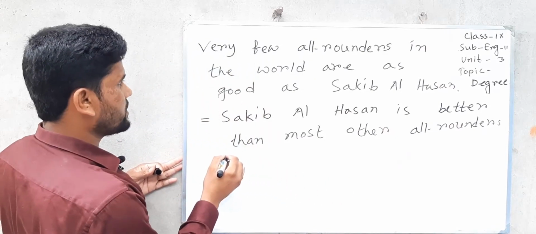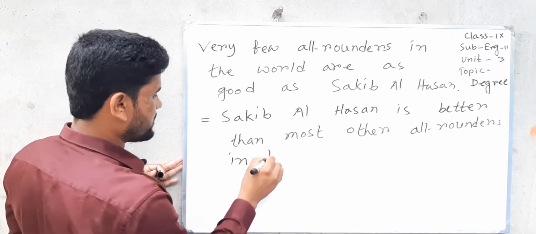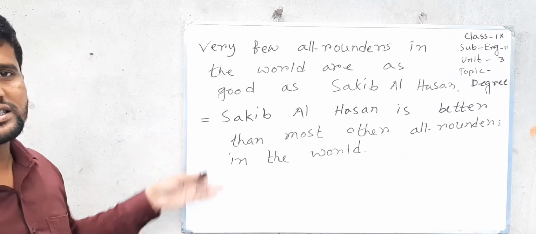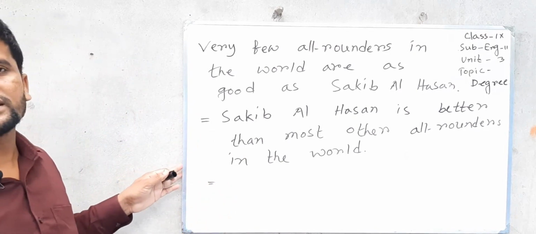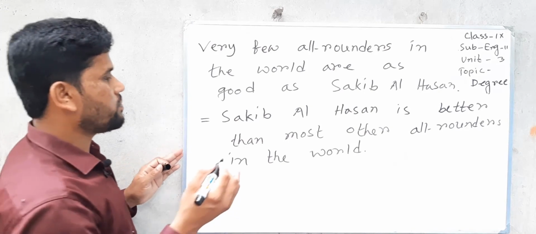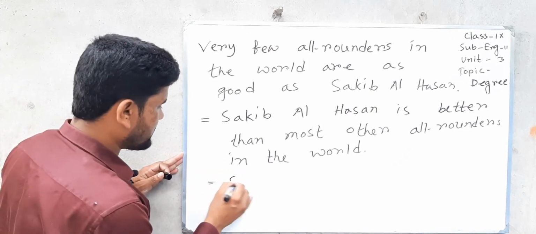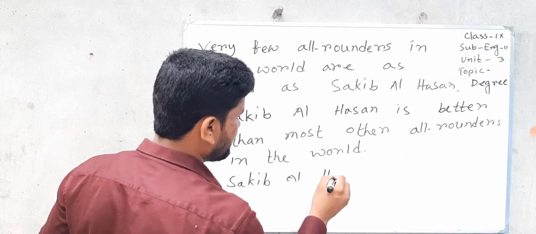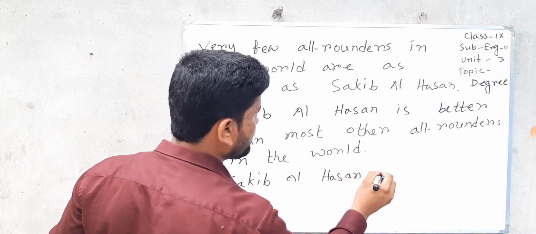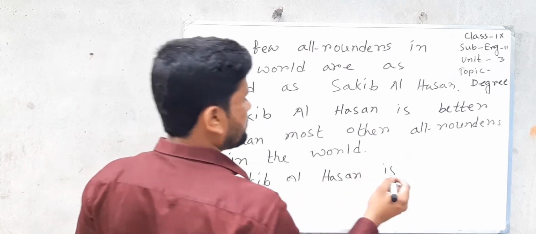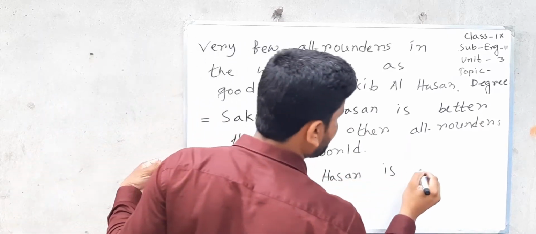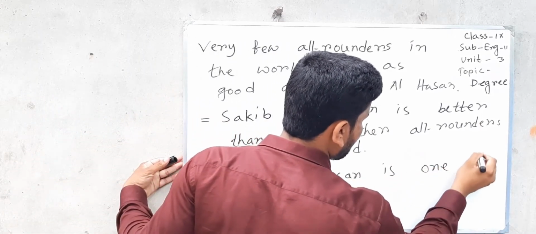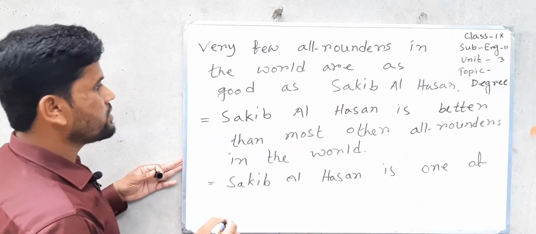All-rounders in the world. If we change the sentence into superlative, then we should follow the sentence formation. Superlative degree starts with subject, and then we need to use verb. Then when we find very few or then most other, we can use one of, and then the superlative form.